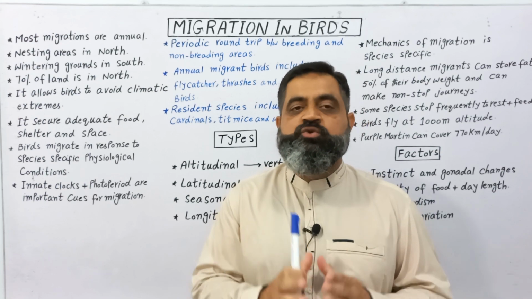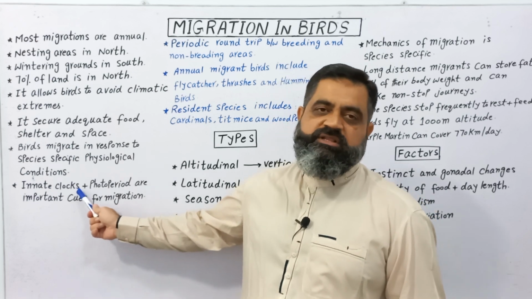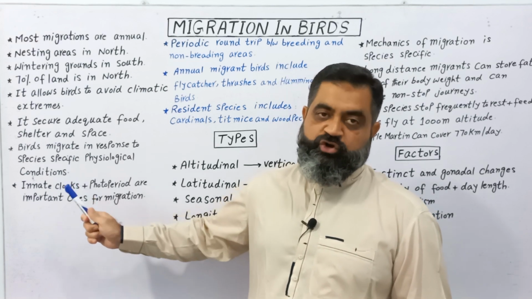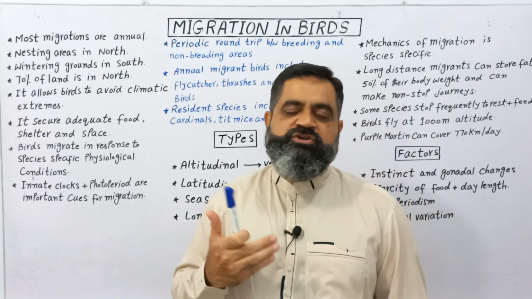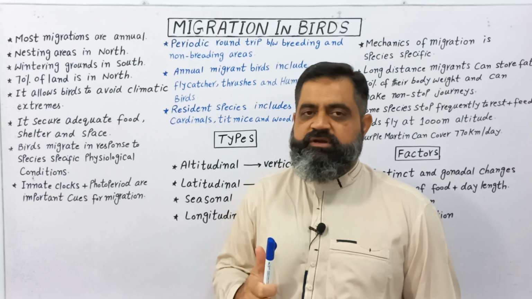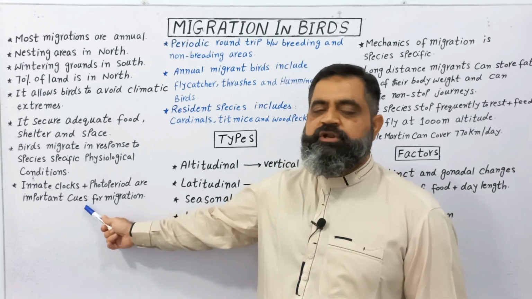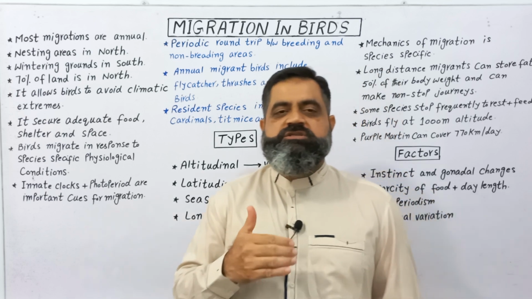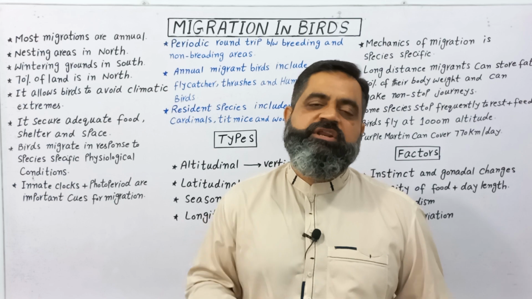There are certain clues in the environment. These clues are present in their brain in the form of innate clocks or photoperiod, which is the duration of light and dark in the environment. They provide important cues which allow these birds to prepare for migration and then complete the migration process.